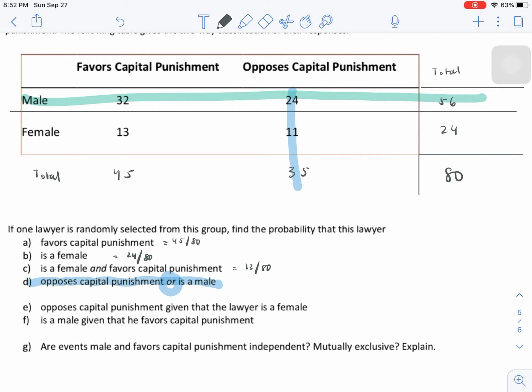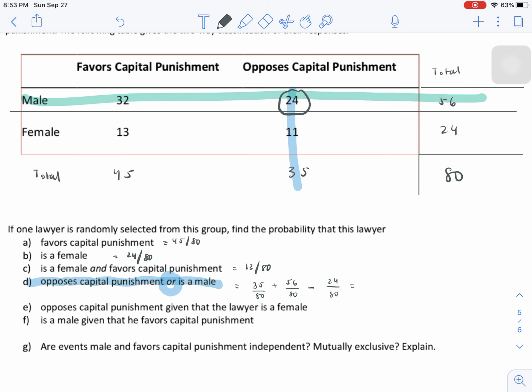Well, remember when I take an or probability, a union, I don't want to double count anyone who's in both groups, right? So this probability is the probability of opposing capital punishment plus the probability of being male minus those people I double counted, the people who are in both groups, and that's that 24 people.